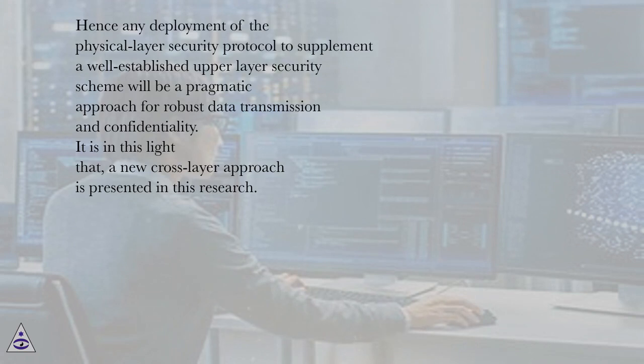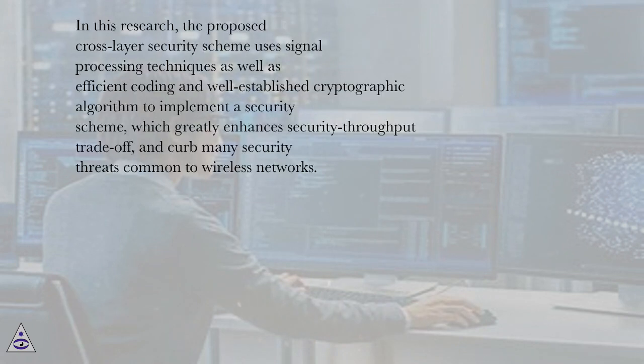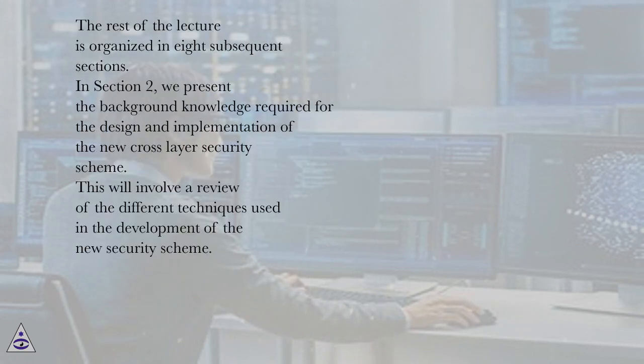It is in this light that a new cross-layer approach is presented in this research. Major research efforts have targeted cross-layer implementation of security schemes in wireless networks. In this research, the proposed cross-layer security scheme uses signal processing techniques as well as efficient coding and well-established cryptographic algorithm to implement a security scheme, which greatly enhances security-throughput trade-off, and curbs many security threats common to wireless networks. The rest of the lecture is organized in 8 subsequent sections.